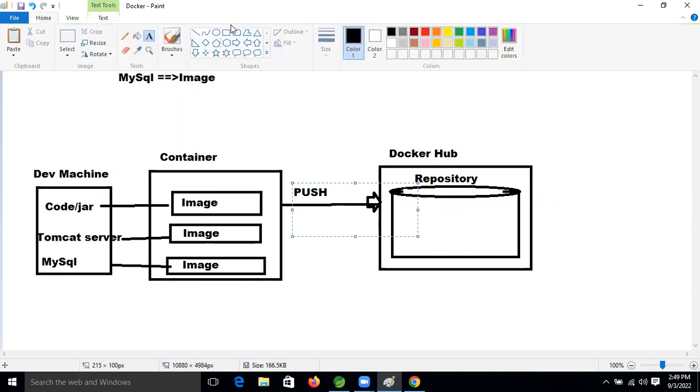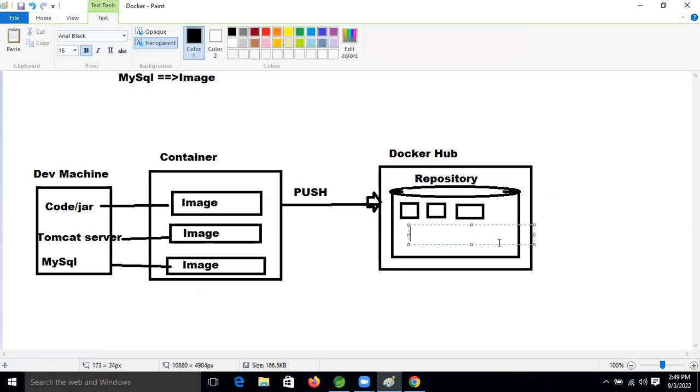Here, in this repository, all images will be stored. Those images are nothing but, inside, we can say, tags, right?